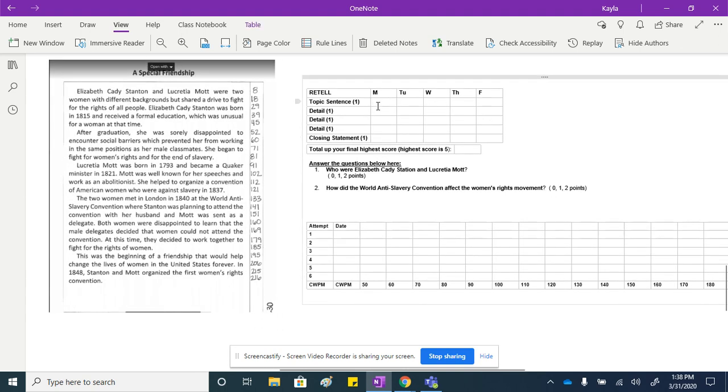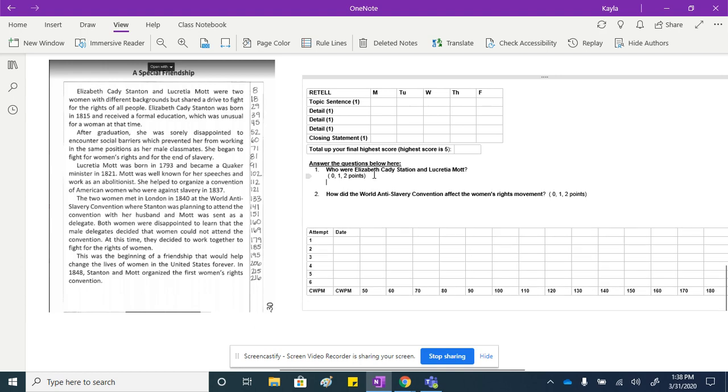So on Monday, you can say what your score is. Did you get a 1 on your topic sentence, detail, closing statement? And by Friday, show me what your highest score was on your retell. You also can answer your questions right here. So you just click here. You can start typing your answer.